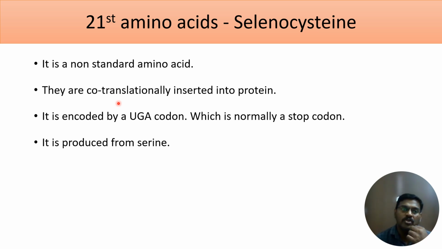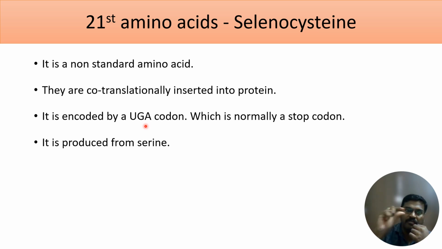So how are they produced? Let's assume you have an mRNA. In that mRNA, you have a UGA codon. Normally UGA stands for stop codon. But here, along with the UGA codon, there will be an additional signal sequence.